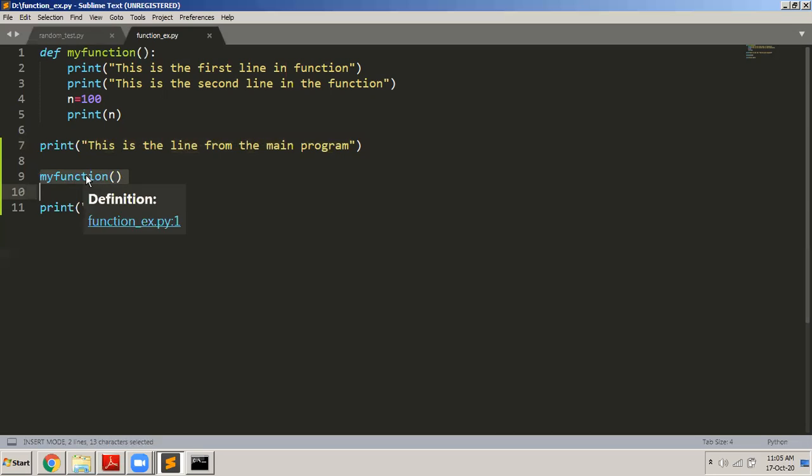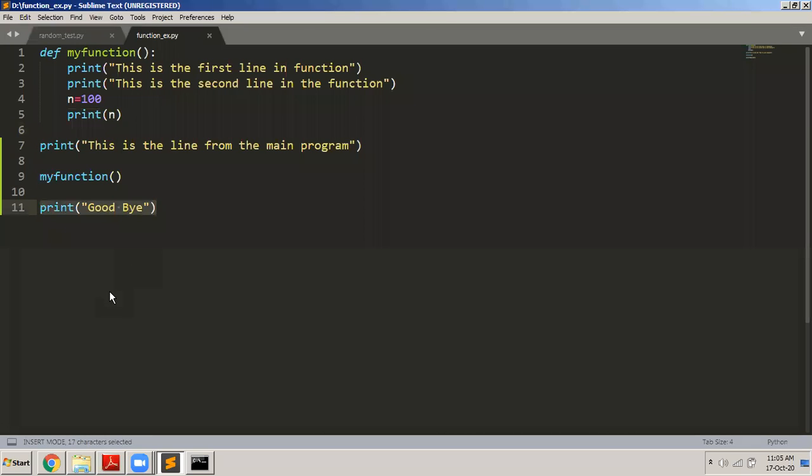The moment my function is called, remember the control was here, executing this statement. The control will directly jump to the first statement in my function, and then it will execute this. Then it will execute the second line in the function, then the third line, then the fourth line. And then immediately after the function, if there is any statement, it will come there and execute that.